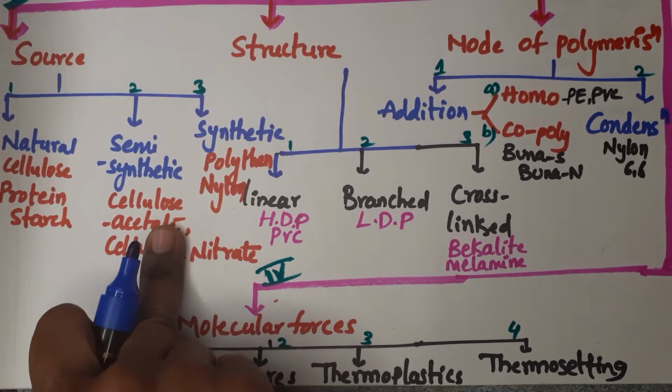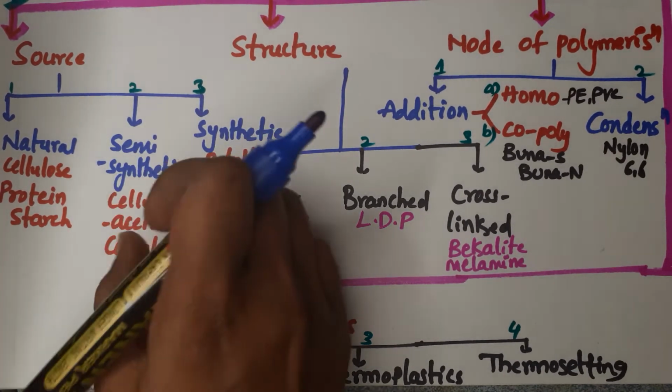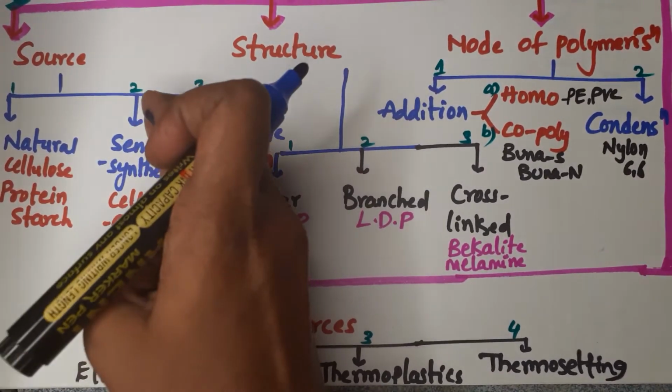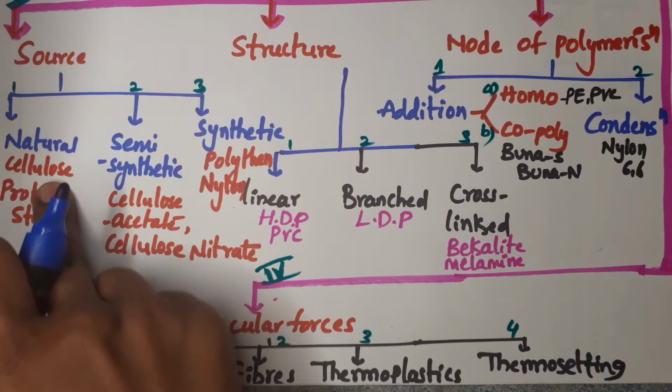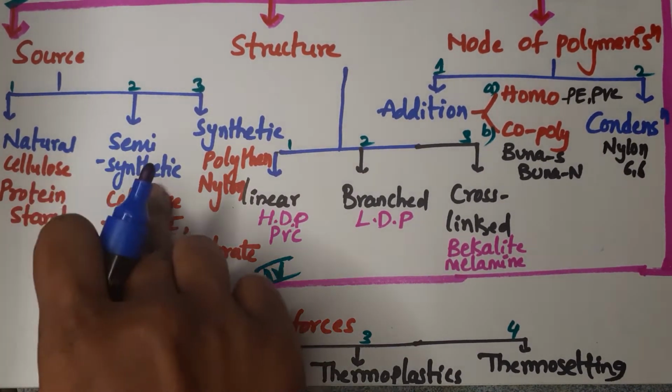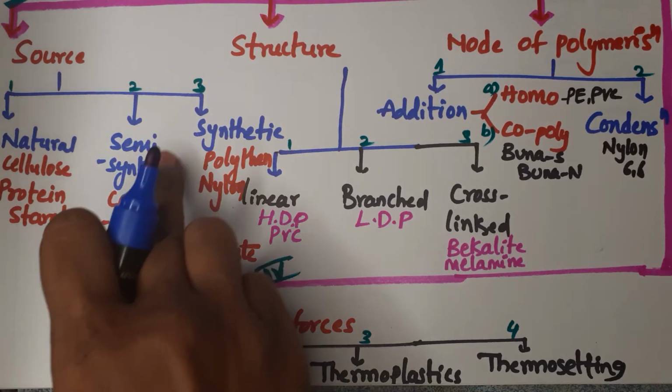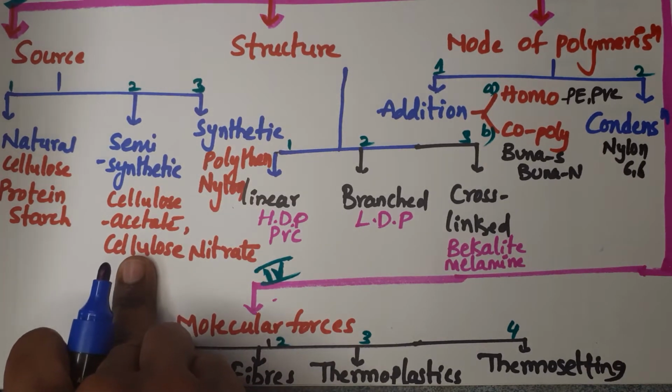Now the second one is semi-synthetic polymers. The name itself says it. Synthetic means we are preparing, man-made. But semi-synthetic means made by using natural sources. If the polymers are synthesized or modified by humans from natural sources, then they are called semi-synthetic polymers.